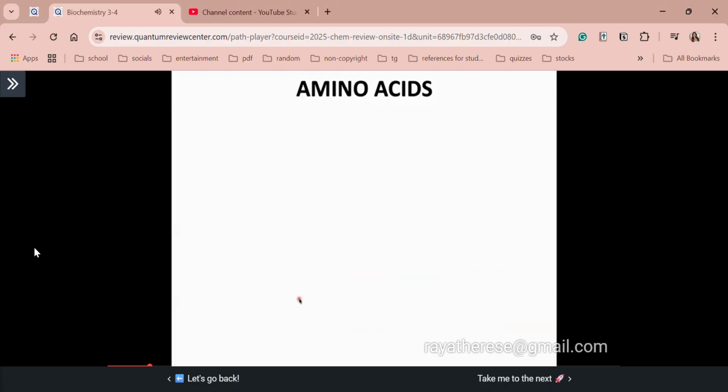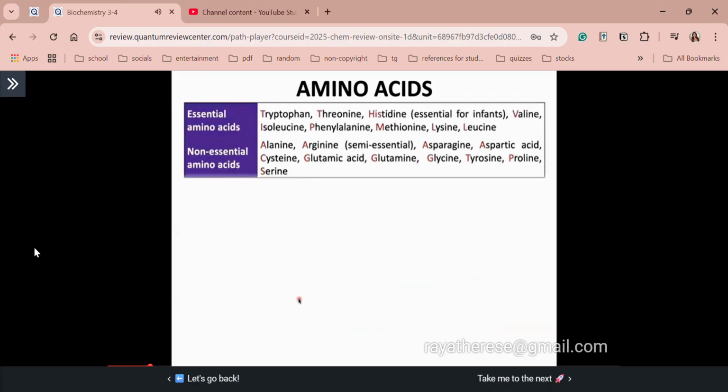Similar with fatty acids, class, we can classify your amino acids into 2 broad categories. We have essential and non-essential. Similar with fatty acids, if essential, it must come from our diet because we cannot synthesize it readily. Although there are instances that our body is capable of synthesizing these, however, it is not a priority. Sir, why? There is prioritization because it is energetically unfavorable.